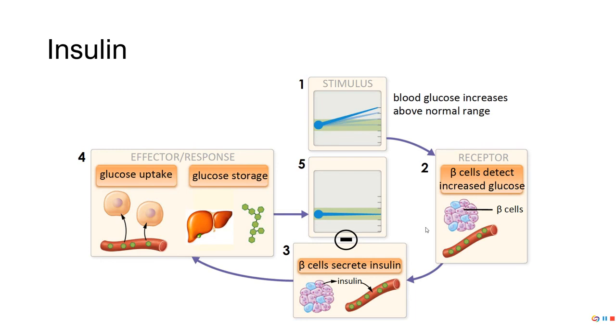So we've got insulin and glucagon, and they do opposite things. So if blood sugar is higher than normal, that's sensed by beta cells. The beta cells in the pancreas release insulin. Insulin targets liver, fat, and muscle, and it basically opens glucose stores, so glucose can be taken from the bloodstream up into liver, fat, and muscle.